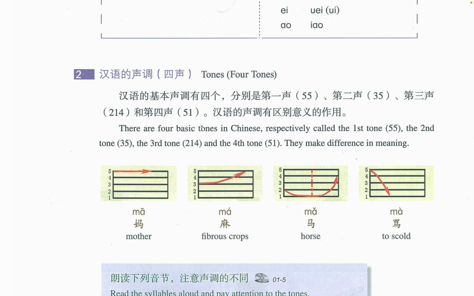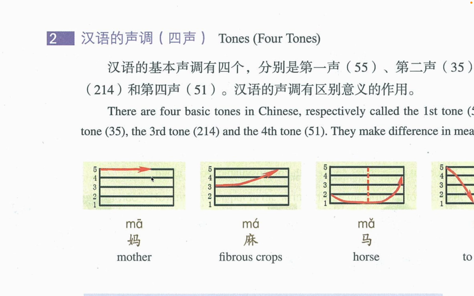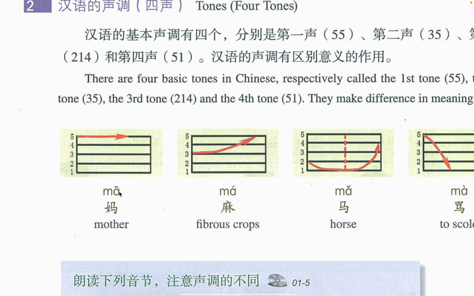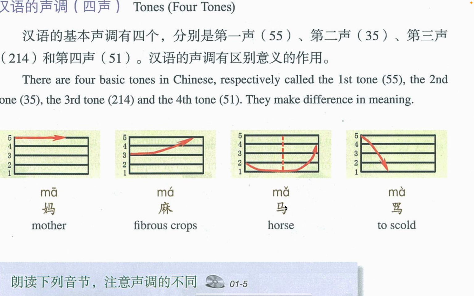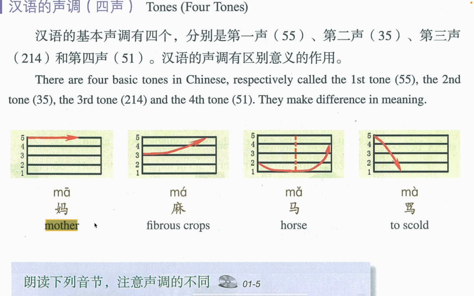But in the Chinese language, if you use different tones, each tone you use confers a different meaning to the word. Let's look at a sample here. We have ma, the very first tone. Here we have the second tone, here the third, and here the fourth. As you can see below, each of these has its meaning. The first means mother, the second means fibrous crops, the third means horse, and the fourth means to scold.